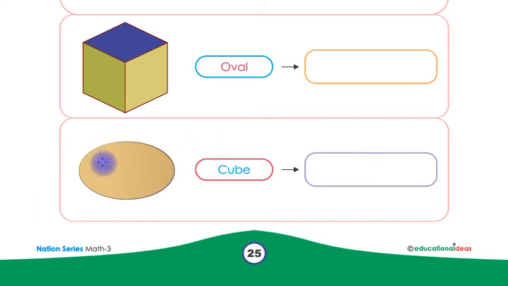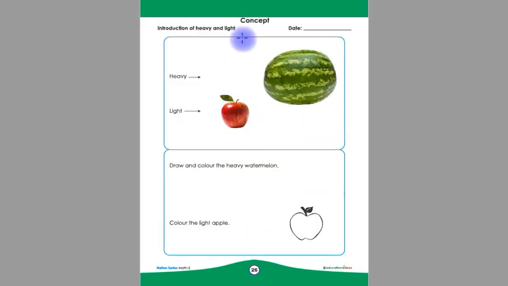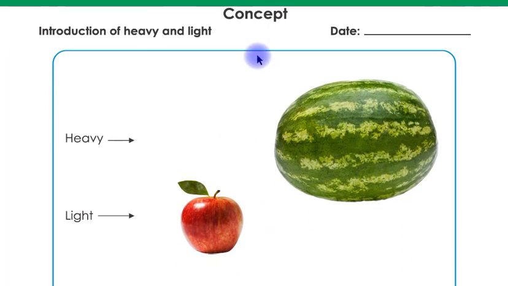This is oval shape and this is word oval. Children, you have to match this oval shape with this word oval with a straight line and then you have to write the word oval in this box by yourself. This was our page number 25 and this is page number 26.